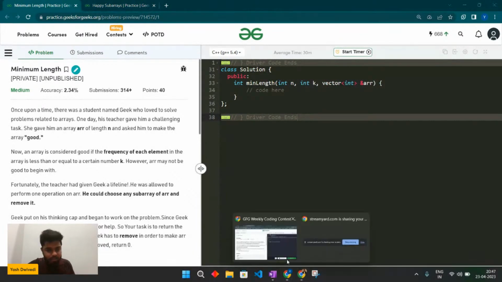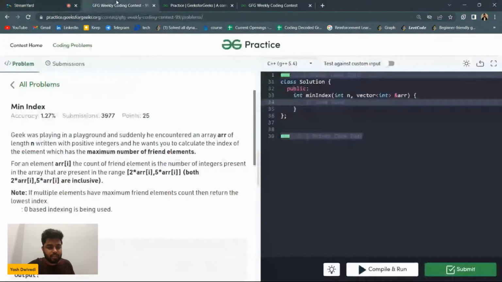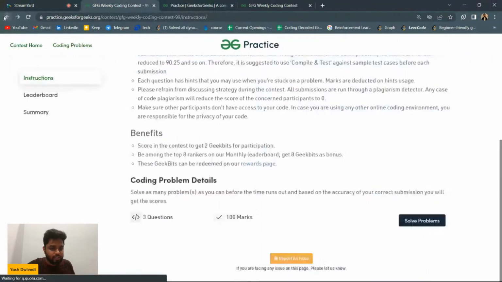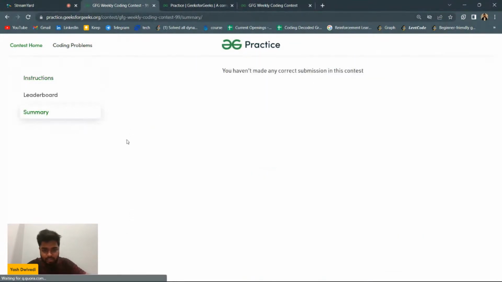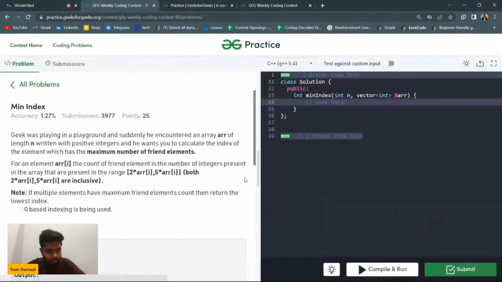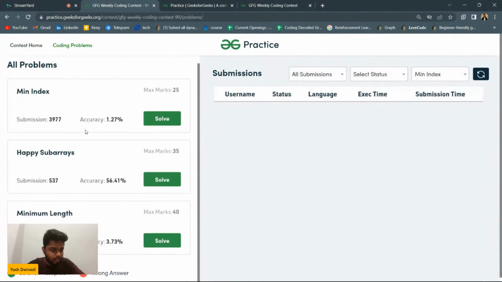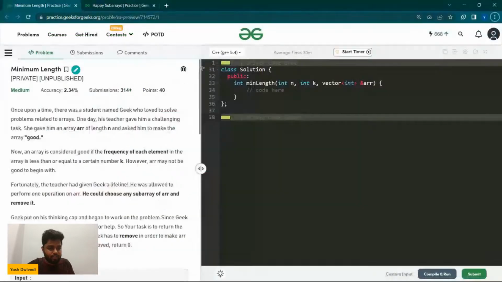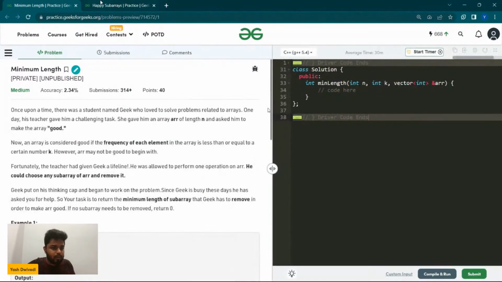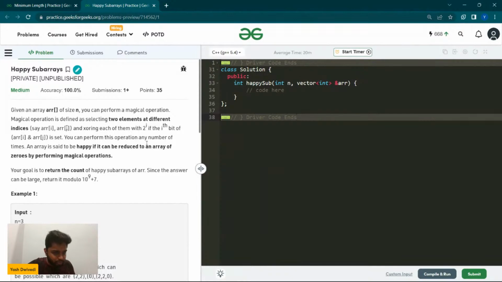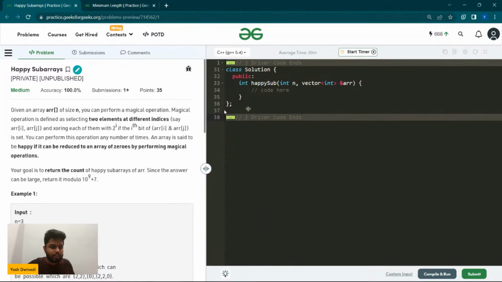Then if I see the contest, just give me a second. Okay, after this problem, what was the next one? I think the next one was, just a second. Yeah, I think the next problem was this one, that is Happy Subarrays. Okay, so let's now discuss this one also. Was it Happy Subarrays? Yeah, Happy Subarrays. So let's discuss this problem.